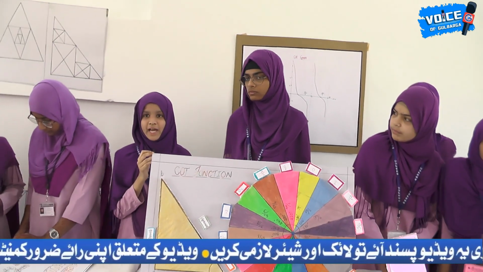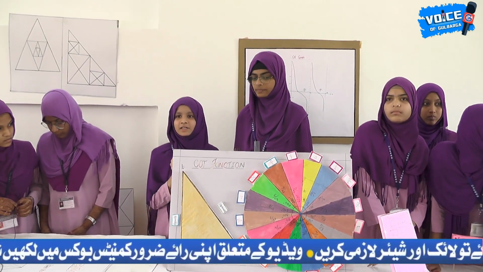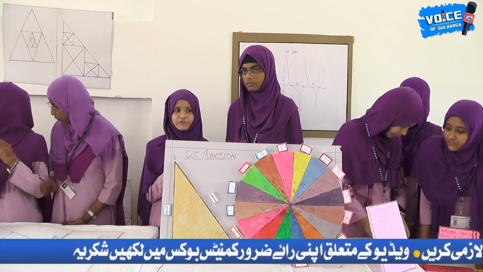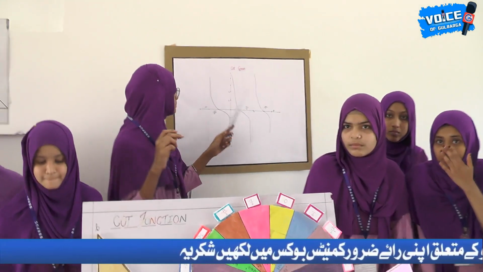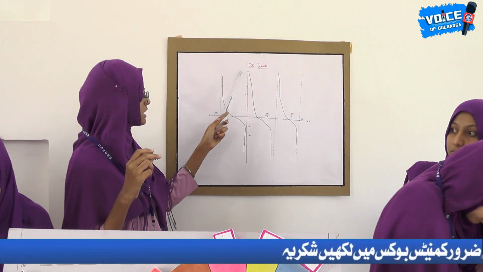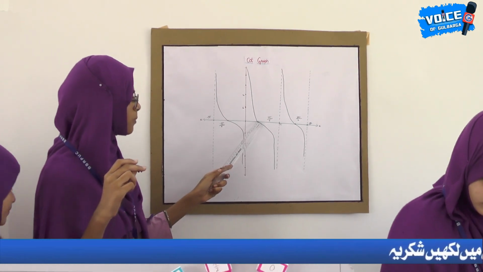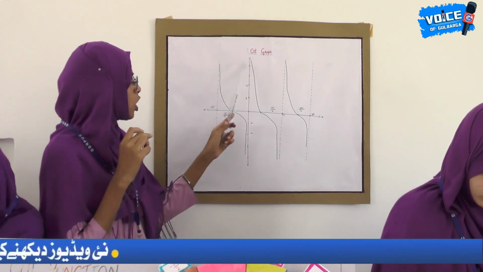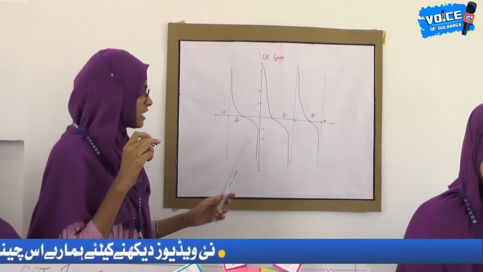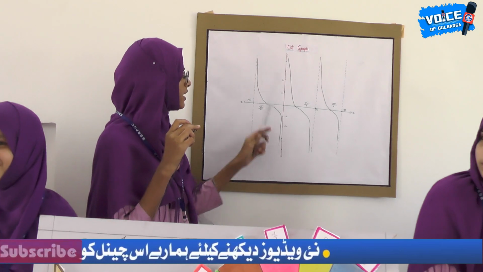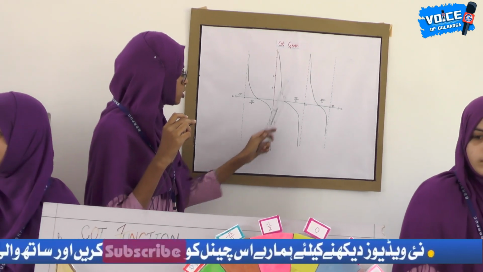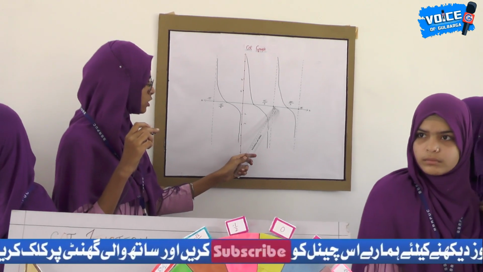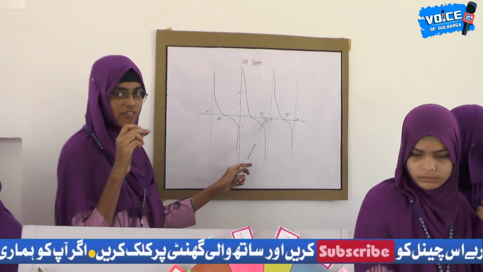A relationship between angle and sides of triangle. One of the trigonometric functions is the cot function. Here you can see the graph is decreasing from infinity to 0, and this point is pi by 2. Why are we taking only this point? Because cot x is equal to cos x divided by sin x. Wherever cos is 0, at that point our cot graph will be obtained. Here sine is 0, so at this point our cot graph will not increase.